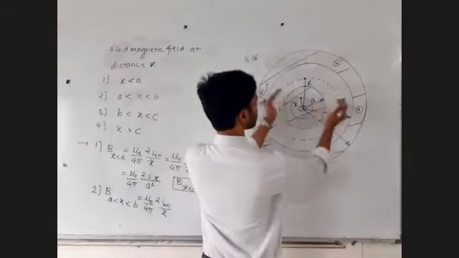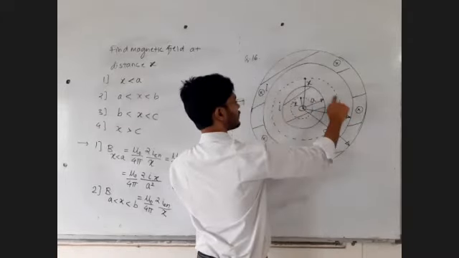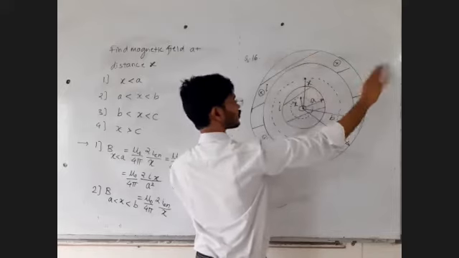What is the total current enclosed inside this Amperian loop? The outer current is not enclosed, forget about it.